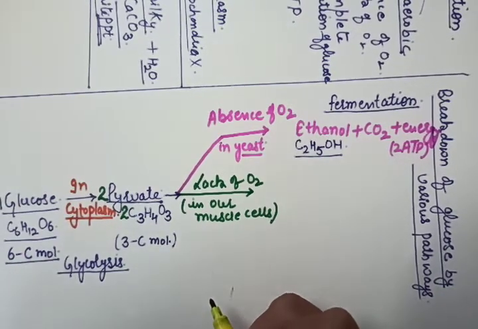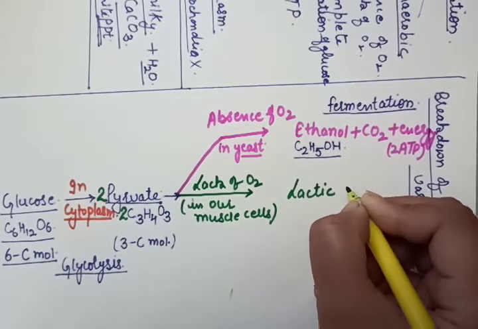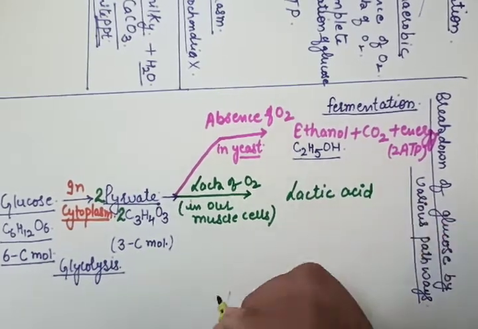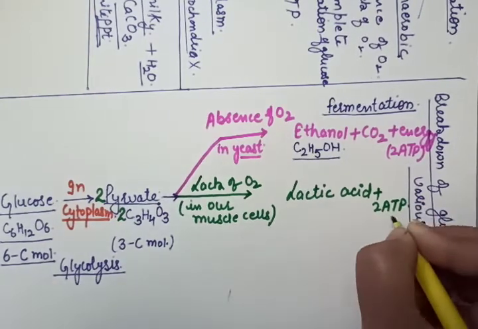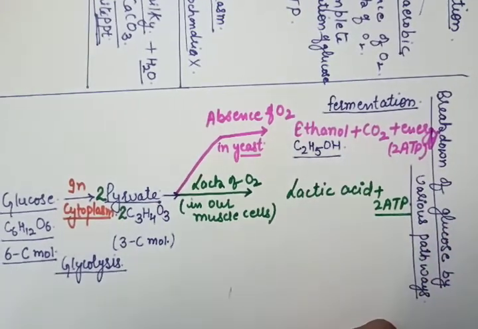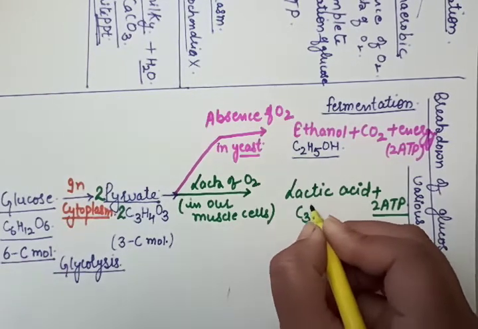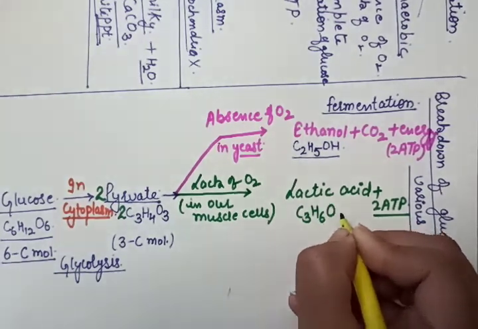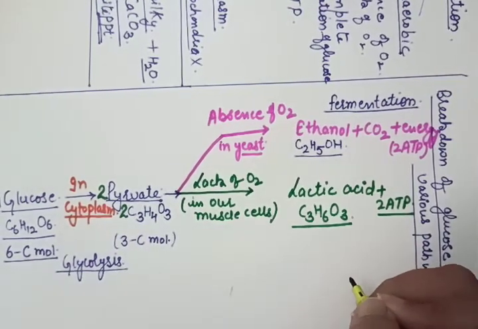Then it will get converted into lactic acid plus 2 ATP molecules, a less amount of energy. Students, this is extra for you: C3H6O3 is the formula of lactic acid.